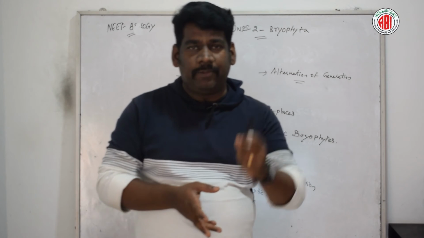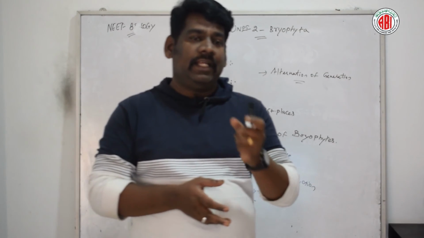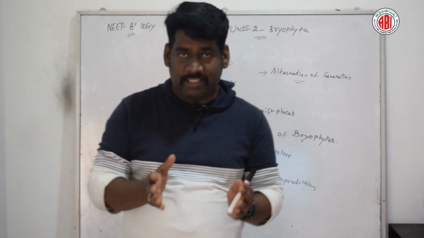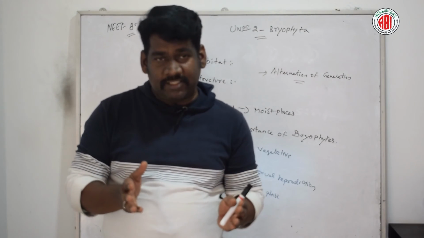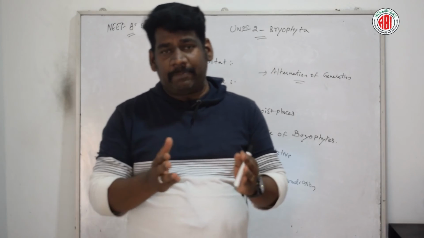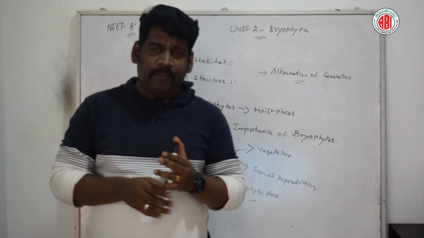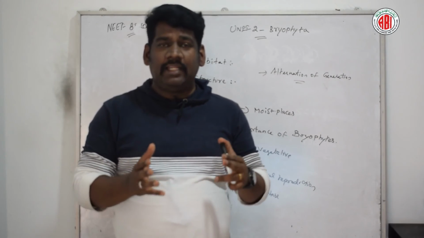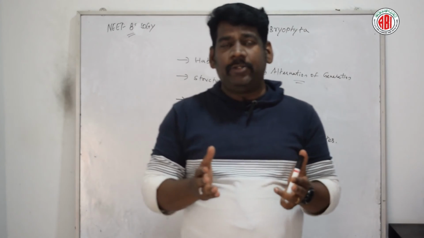Now, talking about the sporophyte, by definition, the sporophyte is a multicellular, diploid structure in the life cycle of the plant. Whereas the gametophyte is a multicellular, haploid structure in the life cycle.